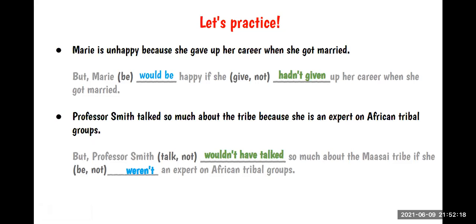Very good. No hubiese hablado ella tanto sobre las tribus si ella no fuera una experta, ¿cierto? So as you can see, here we are talking about an action in the past. Ella no hubiese hablado. Y aquí estamos hablando del presente. Si ella no fuese una experta, ella es una experta, ¿cierto?